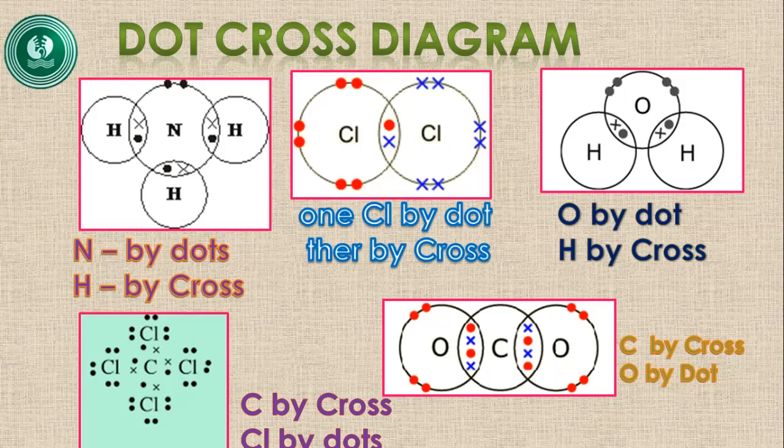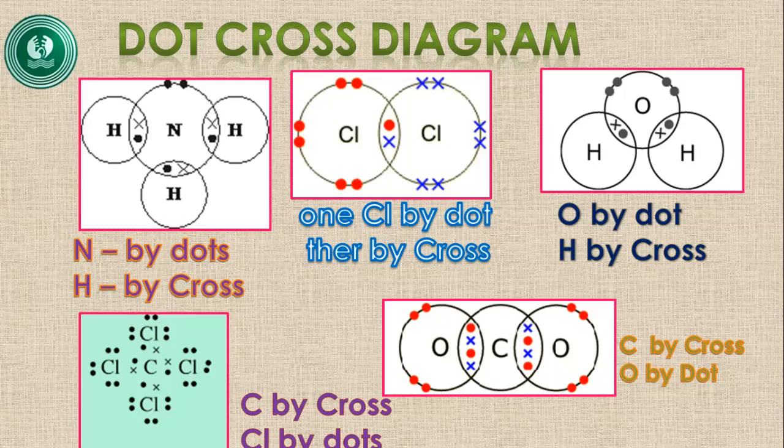Whatever it is, it is very important to differentiate the electrons participating in the formation of the covalent bond, that is sharing the electrons, so we denote one chlorine atom's electrons as dots and the other one's as crosses. Here in the water molecule, as the diagram shows, the oxygen's electrons are denoted by dots and the hydrogen's electrons are denoted by crosses.